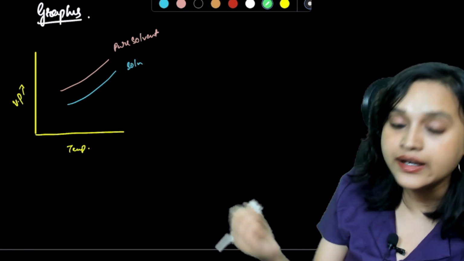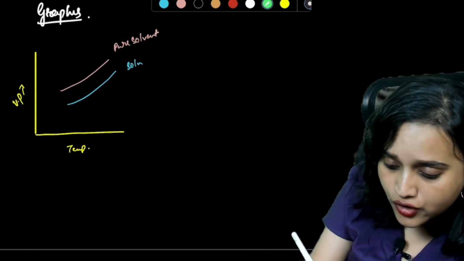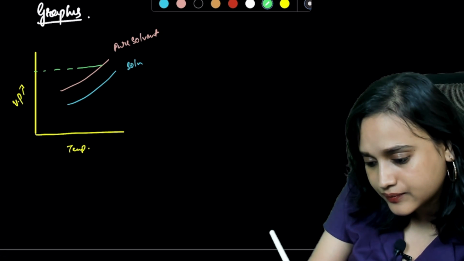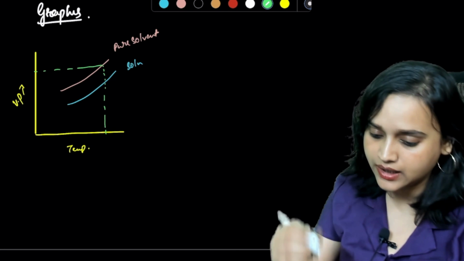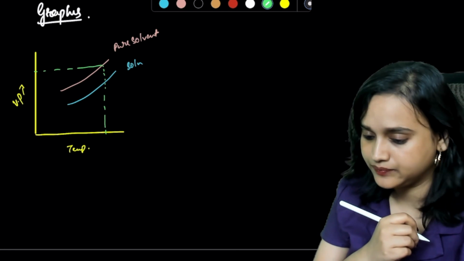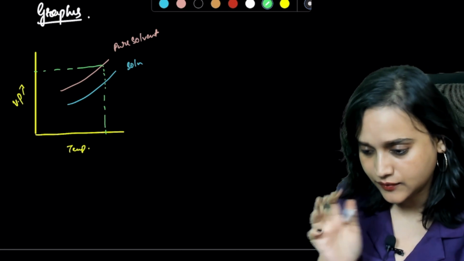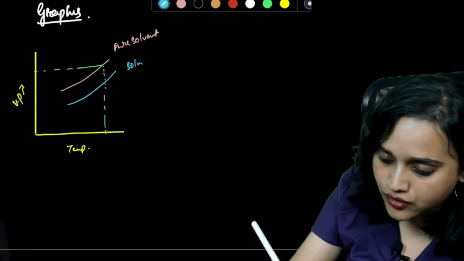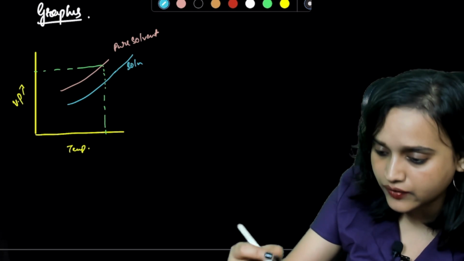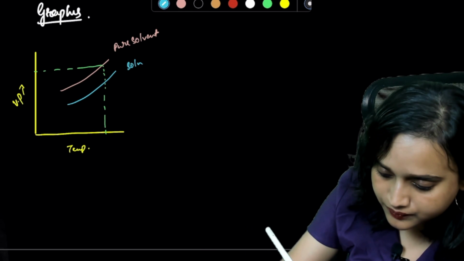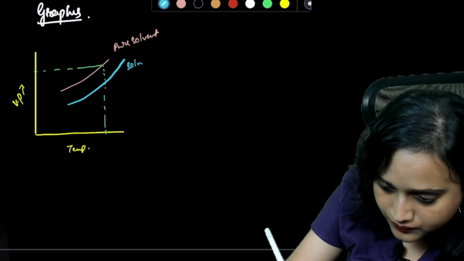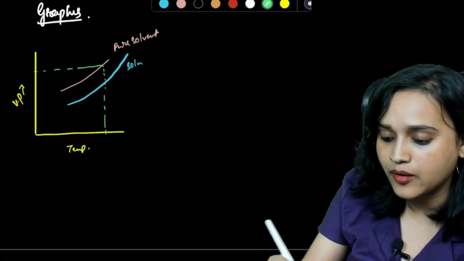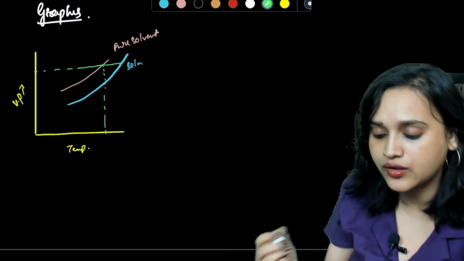Now what happens, everybody? If you draw it like this, let me draw this a little further. Now when I draw it like this, look at this.